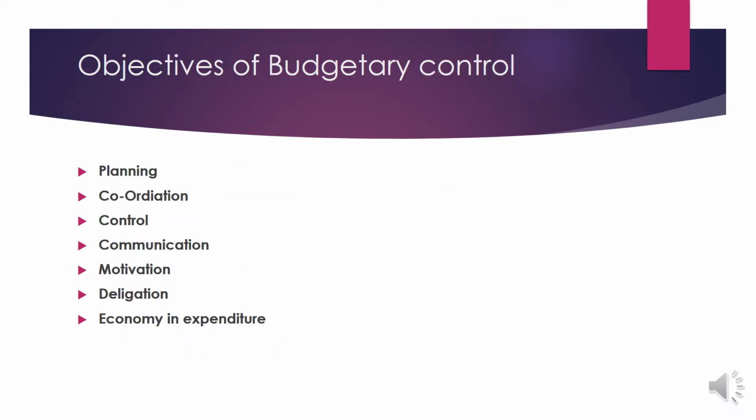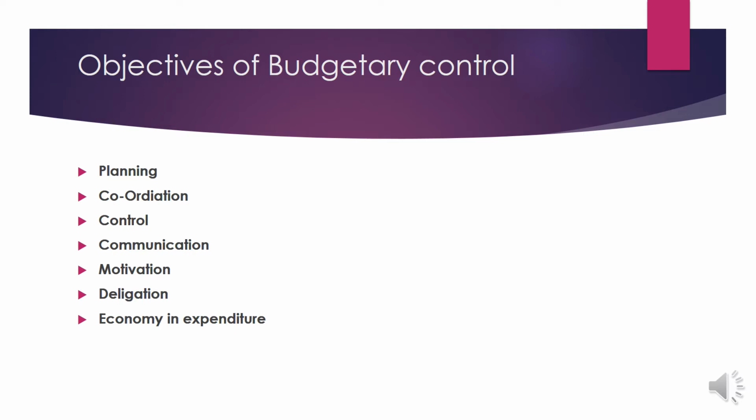From this slide, you can understand the objectives of budget and budgetary control. Budget supports the organization to plan their activities according to their predetermined objectives. It helps them to organize and coordinate the activities of different departments, motivates the workers to attain the organizational goal, helps in delegation of authority to different organizational levels, and helps them to use their resources economically to attain maximum benefits.